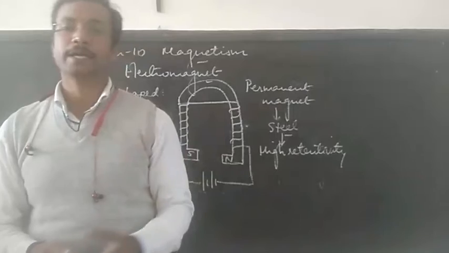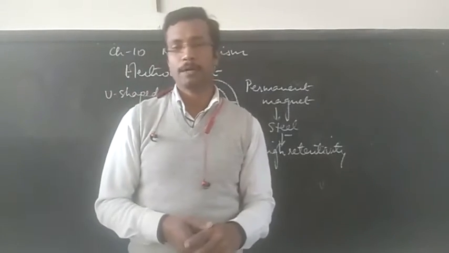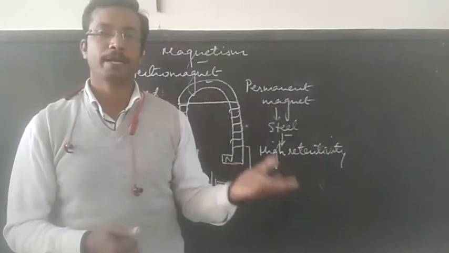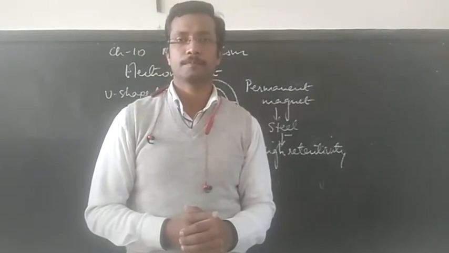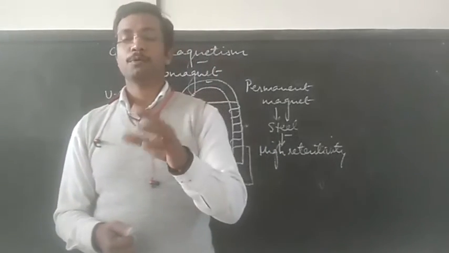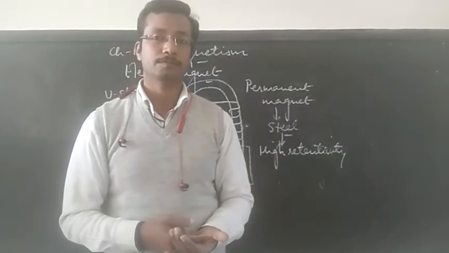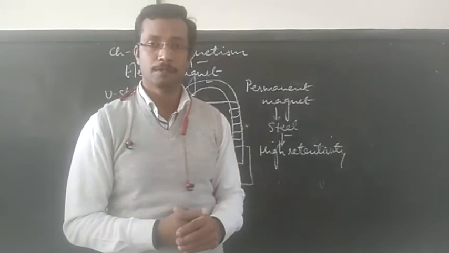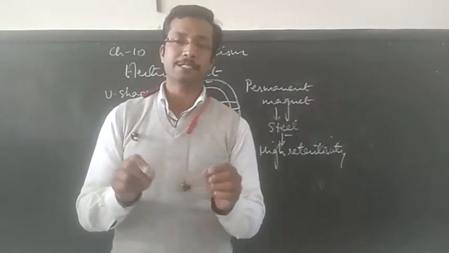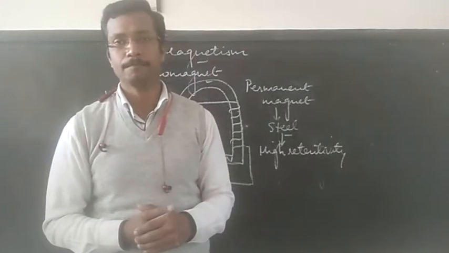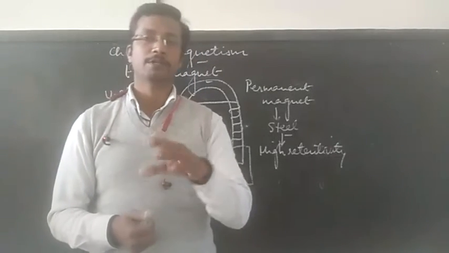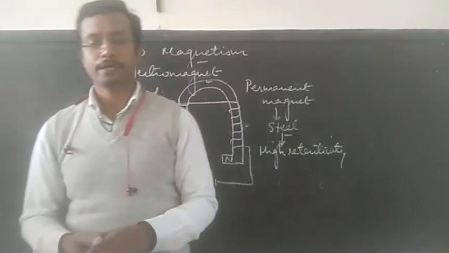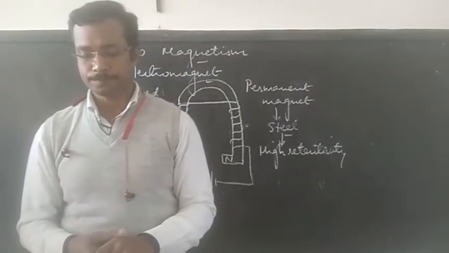But electromagnet has several advantages over the permanent magnet. Like, electromagnet is stronger, and electromagnet polarity can be changed. The question comes, how can the polarity of the electromagnet be changed? We can change it by changing the terminals of the battery, or reversing the direction of the current flowing. That way we can change the polarity of the electromagnet.